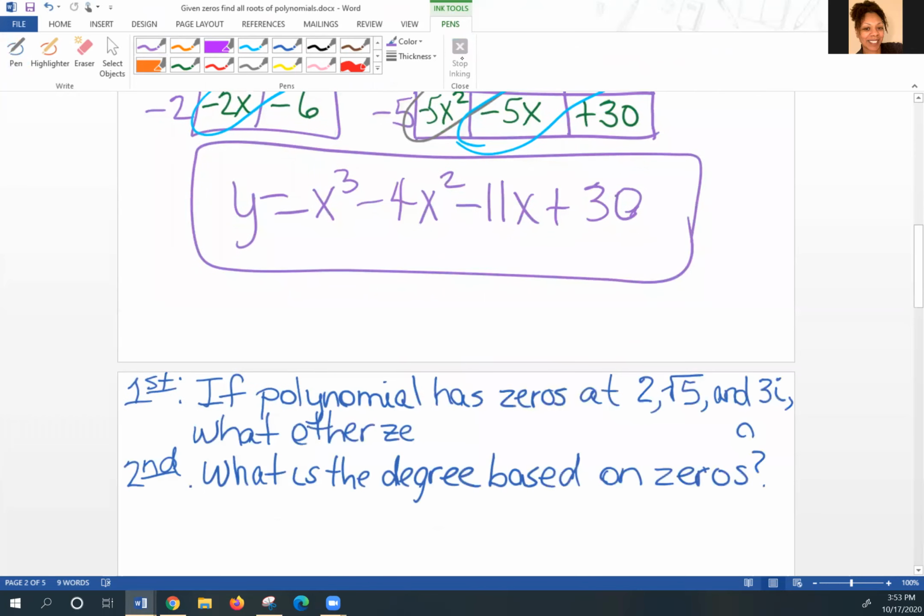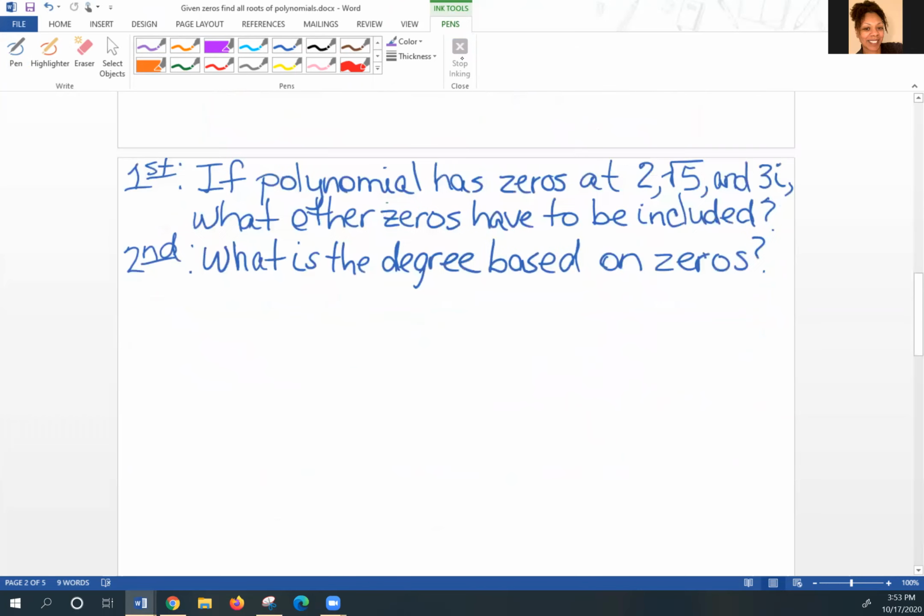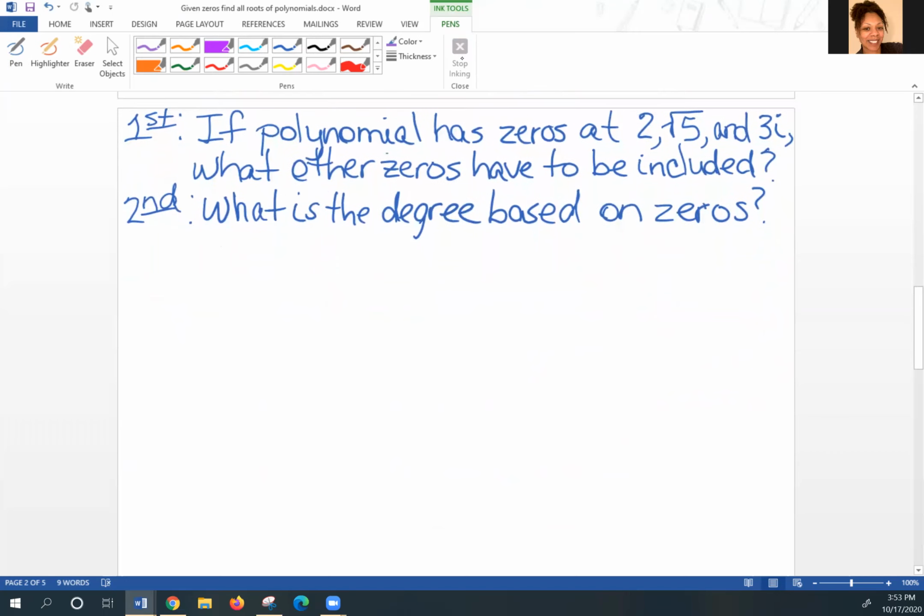Okay. So sometimes you might have something that looks like this. If a polynomial has zeros at 2, radical 5, and 3i, what other zeros have to be included? Well, you have to understand there's something called conjugate pairs. That simply means, for the radicals and the imaginary numbers, I have to have both signs, positive and negative. I do nothing with my real numbers. I just leave my real numbers as they are shown.